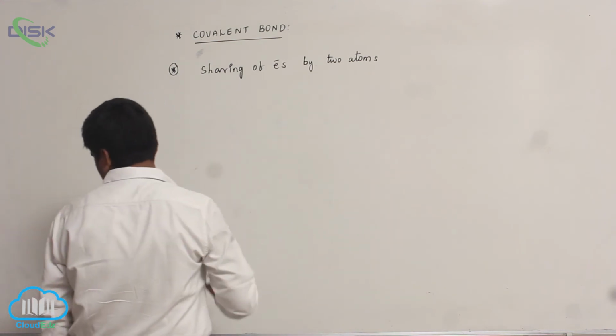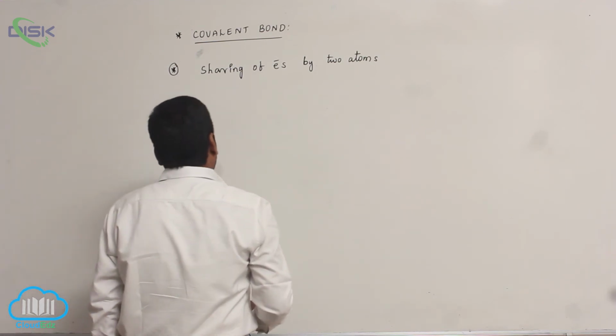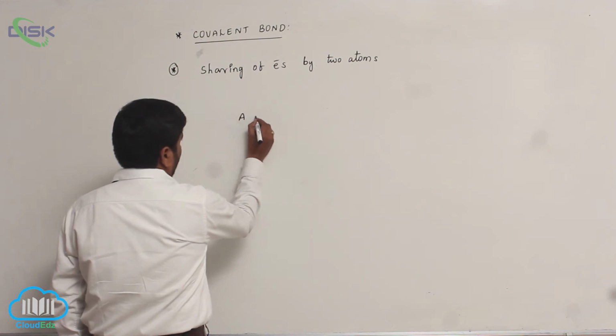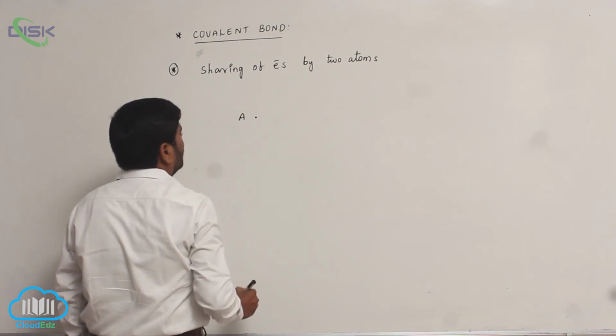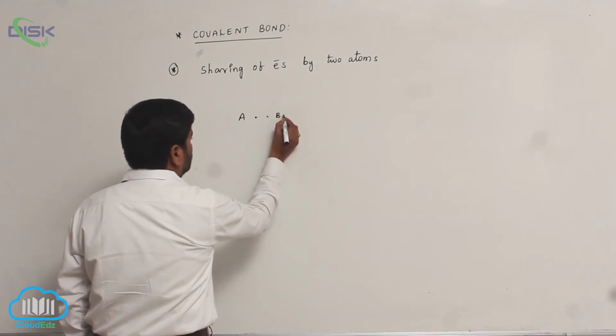Due to this sharing, the formed bond is known as covalent bond. For example, atom A shares one electron and atom B shares one electron.